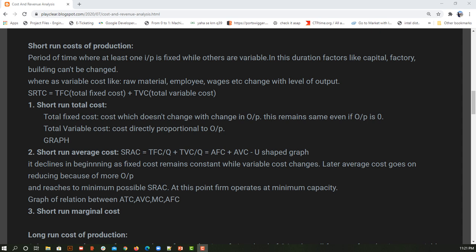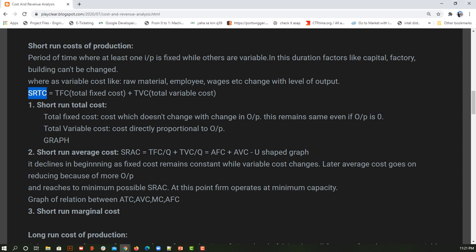When we come to long run, there will be nothing fixed, because in long run everything can be changed. But in short run, as I have already said, short run will be different for different organizations. For some, 1 day might be short run, for some 1 year might be short run. Okay, so here we are focusing on short run, saying that at least one of the costs involved will be fixed.